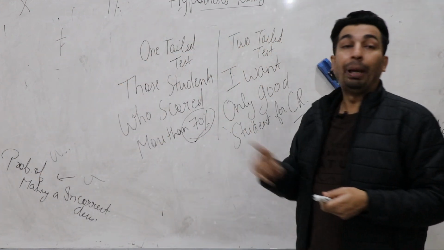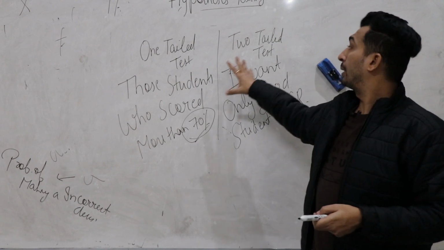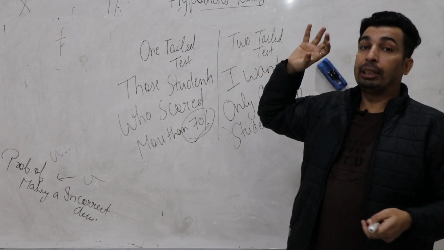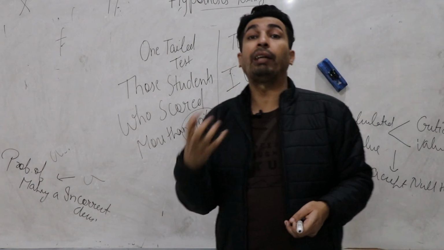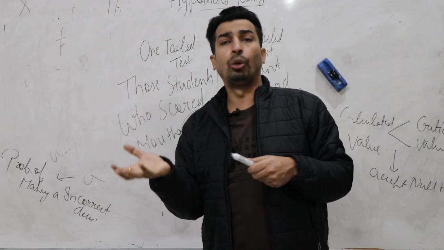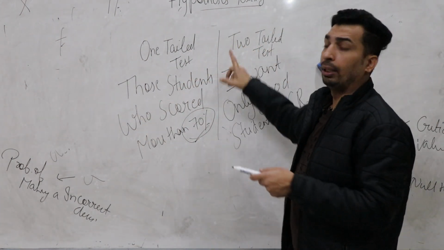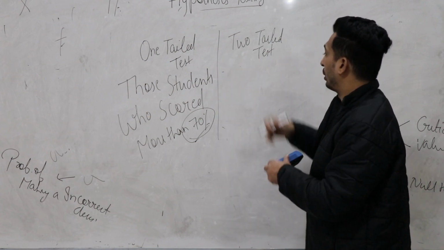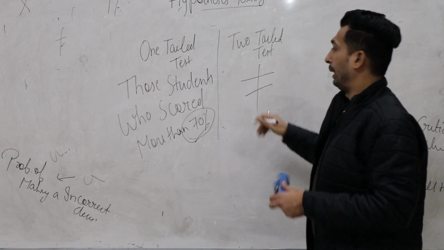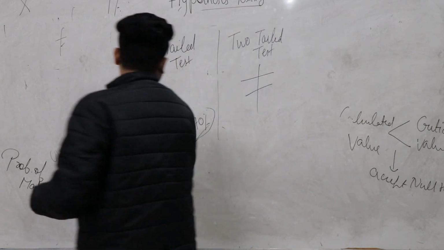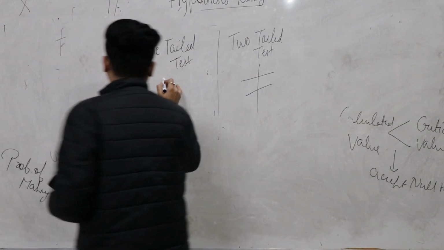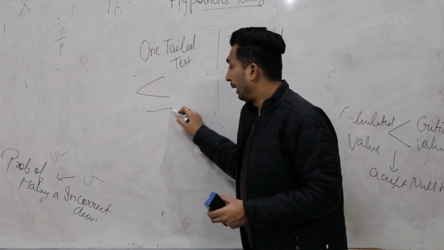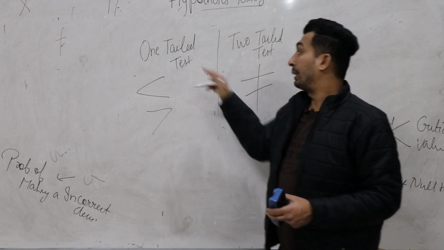कोई भी अपने आप को बैड नहीं बोलेगा. So the case is a two-tailed test. When nothing is mentioned related to a concrete figure, you can't come to any conclusion. So the case is two-tailed. In a two-tailed test, we always use the not equal sign. But in a one-tailed test, we use the less than sign or greater than sign. So the case is one tail.